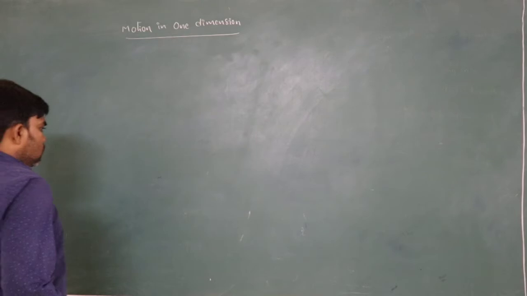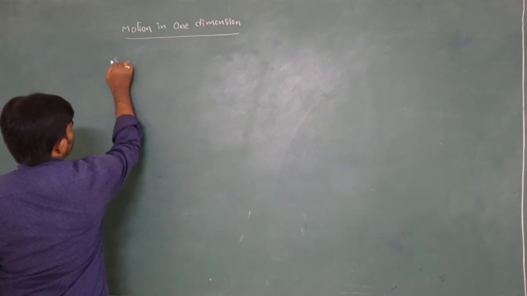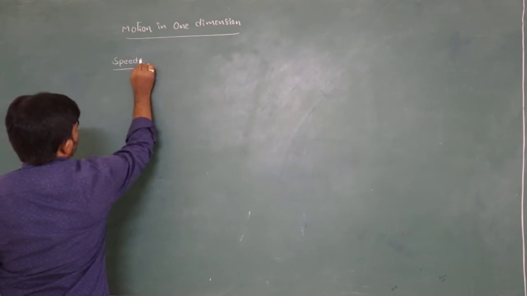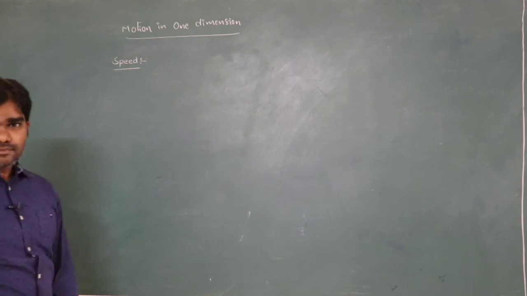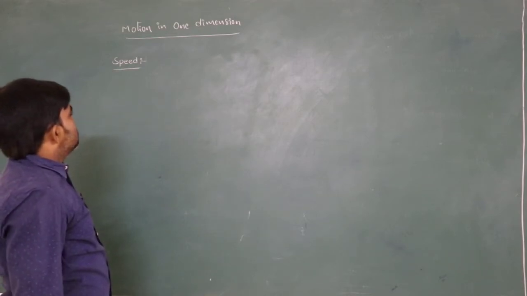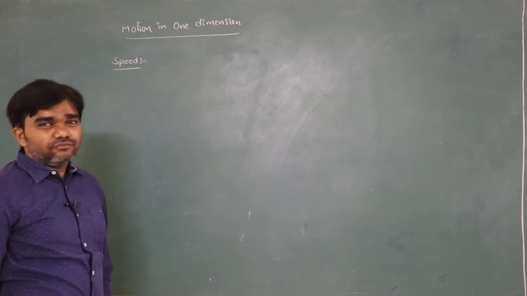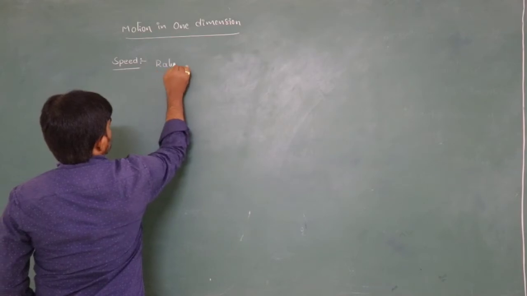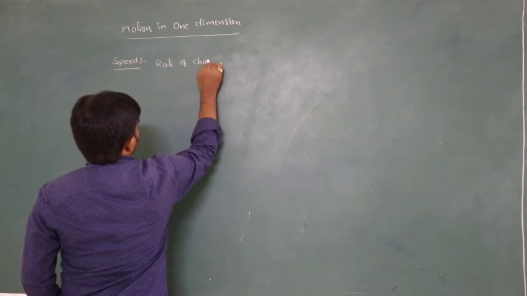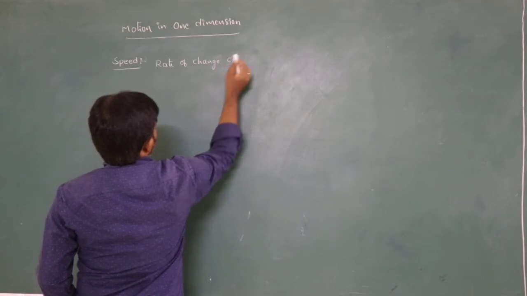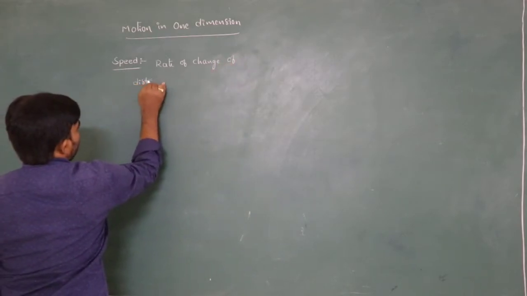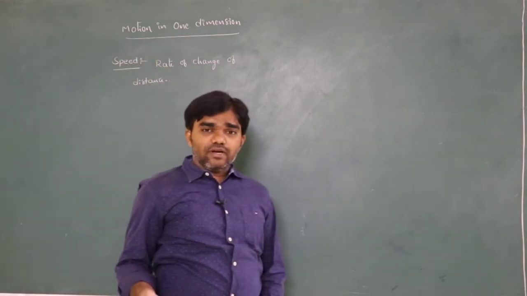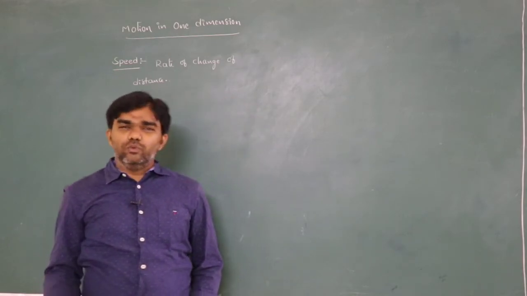Next, what is meant by speed? How can you define speed? Speed is nothing but rate of change of distance, that is called speed, or it is also defined as distance travelled by the body in unit time.